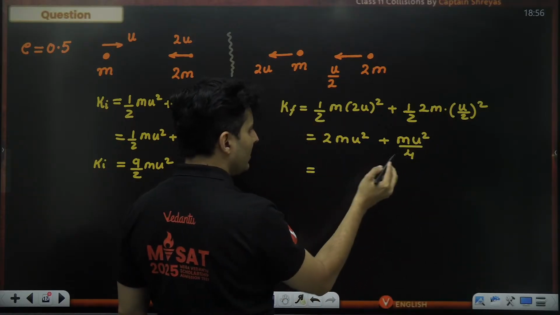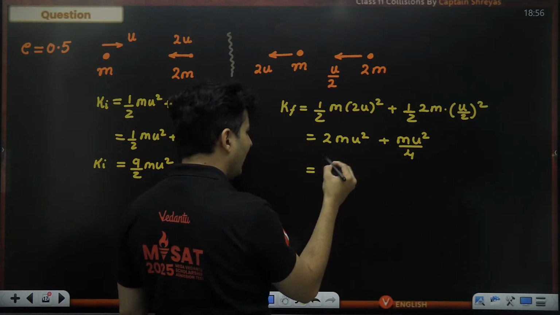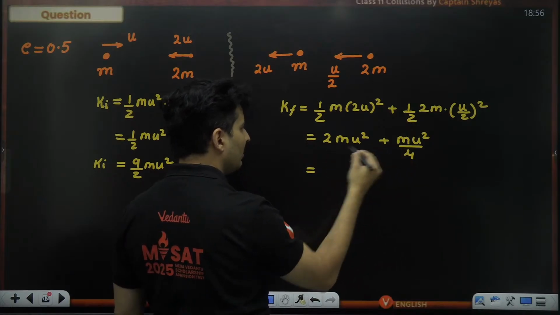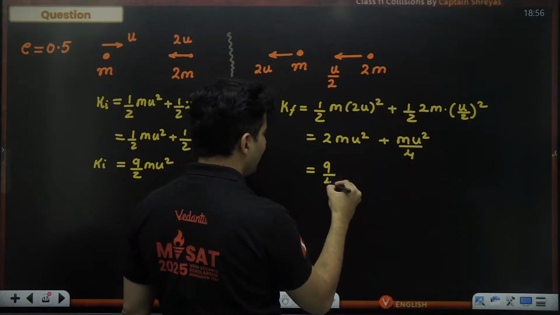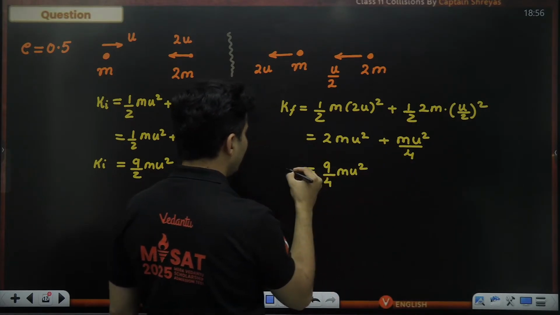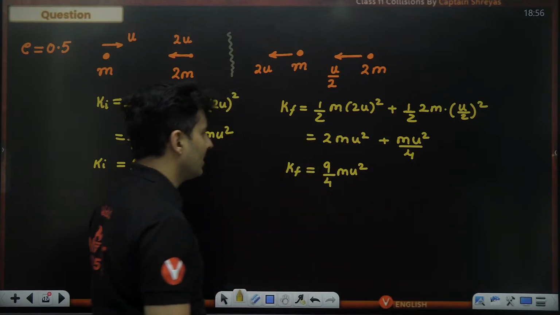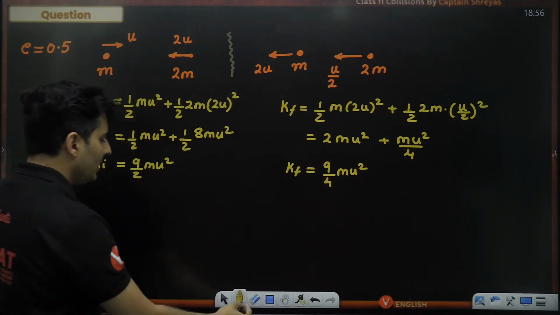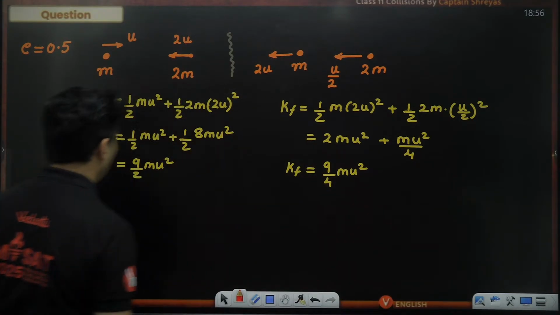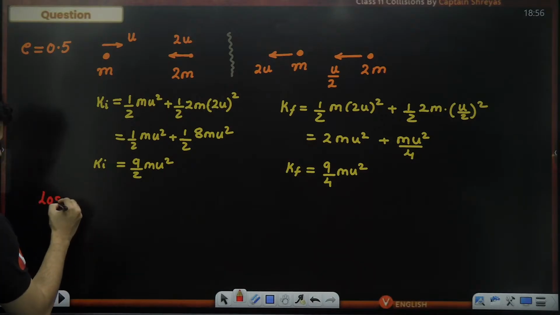Now LCM will be 4. 4 2s are 8. 8 plus 1 is 9. So 9 by 4 mu square is the final energy. Okay. So from this, we can easily figure out how much is the loss of energy. How much is the loss of energy?